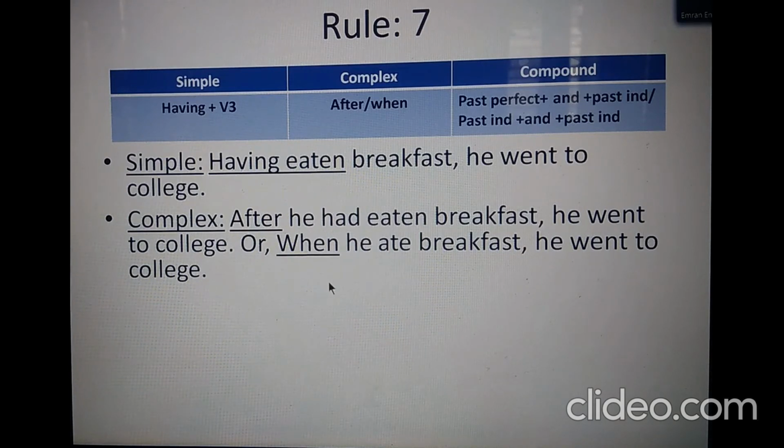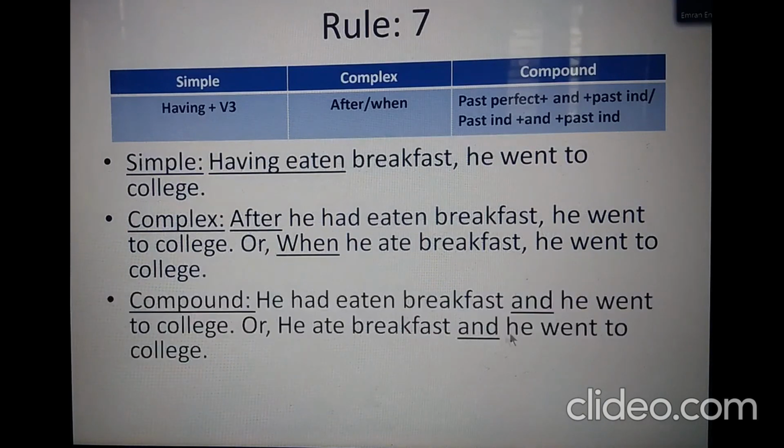To make this sentence compound, we need to drop the conjunction "after" and use the coordinating conjunction "and" in the middle of the sentence. So it would read like this: he had eaten breakfast and went to college. As I have previously said, in the compound sentence, we may drop the second subject of the second clause if both clauses have the same subject.